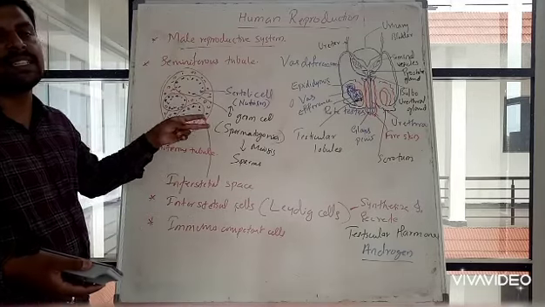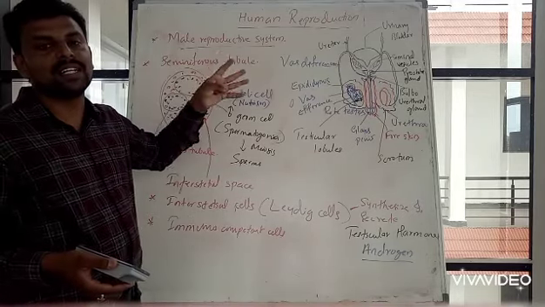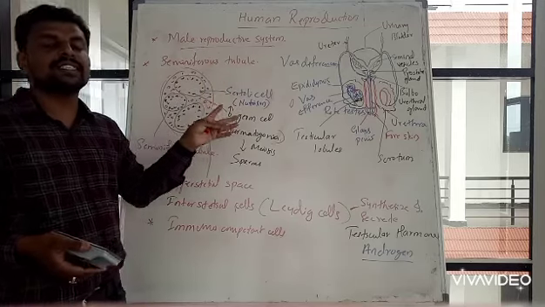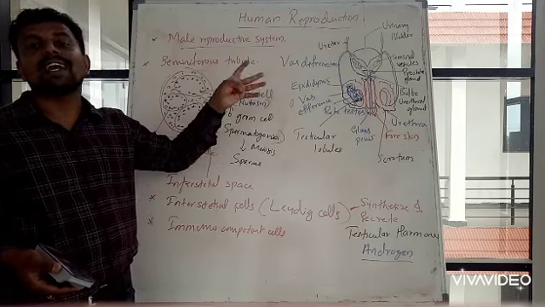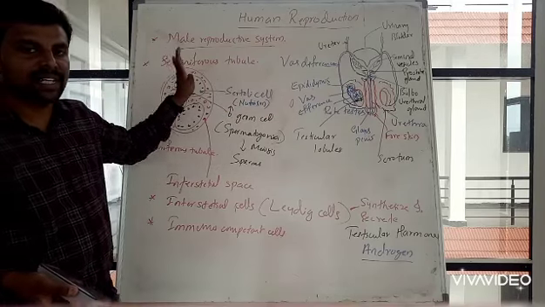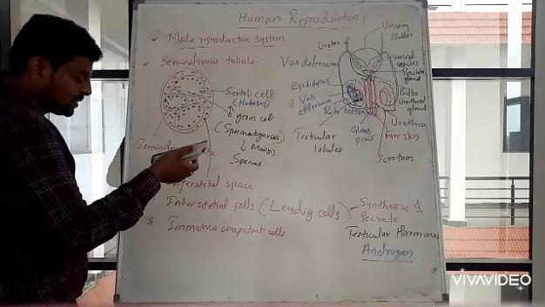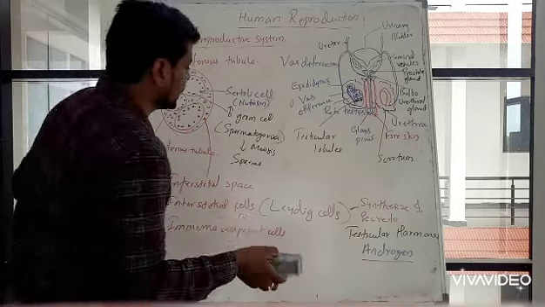Now we will try to understand the next parts. The male reproductive system consists of several parts. First one is testis, second is accessory ducts, then glands and external genitalia. This completes the testis. Now we are trying to understand the accessory ducts.